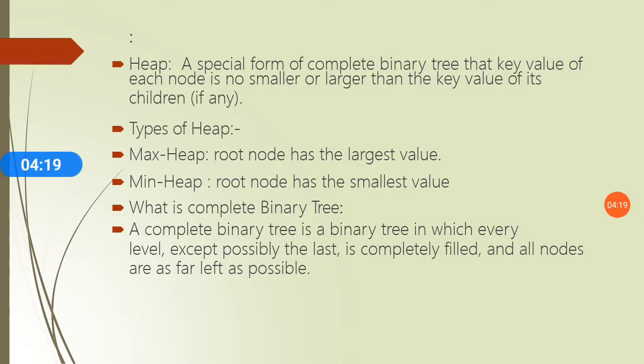Okay. So this is about the heap. The maximum number of children of a node in a heap depends on the type of heap. For example, in the most commonly used heap type there are at most 2 children of a node, which is called a binary heap. We will discuss this later when we study the types of the heap. So first try to understand the heap data structure and the binary tree. Okay.